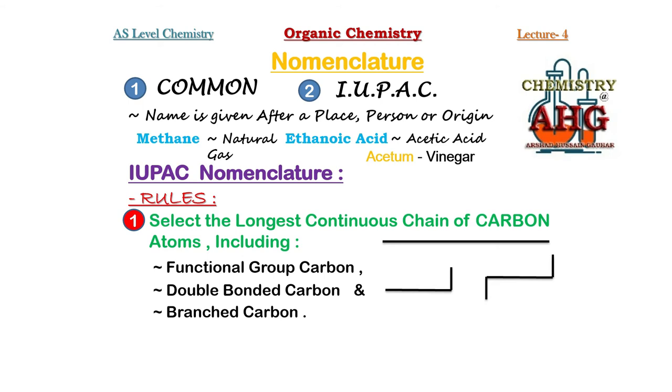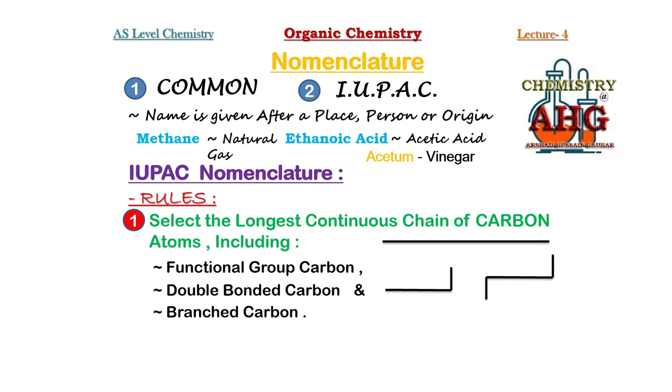So whenever you are given a structure for naming, remember to start by keeping in mind that the longest chain would be the straight chain, and very rarely the longest chain might have bends. So first of all, the important thing is that the straight chain is mostly the longest chain.